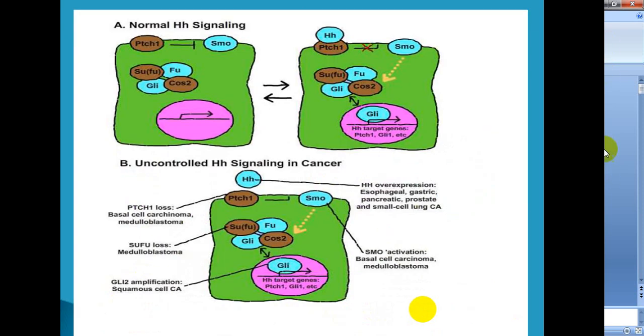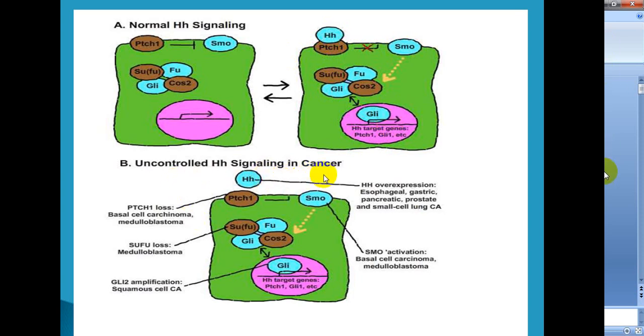So, in a normal hedgehog signaling process, in absence of hedgehog, PTC inhibits Smoothened, and as a result there is no transcription of certain genes. However, in presence of hedgehog, the PTC protein does not inhibit the functioning of SMO. As a result, there is transcription of certain genes.